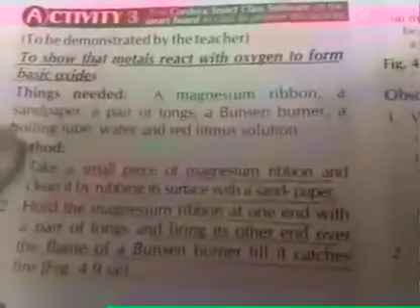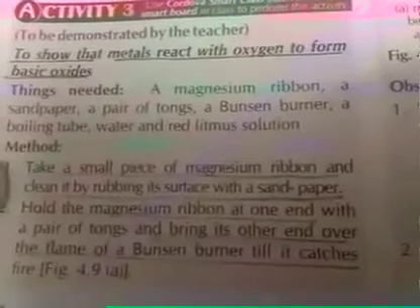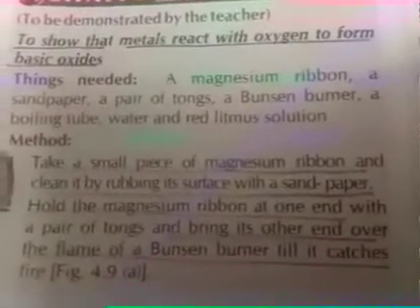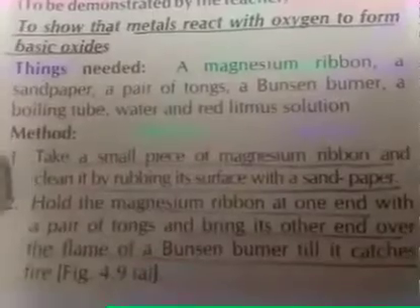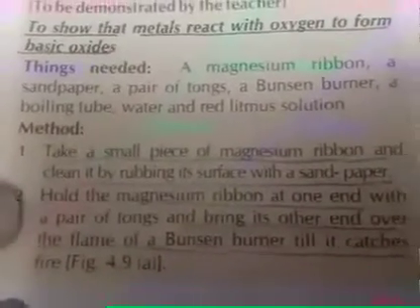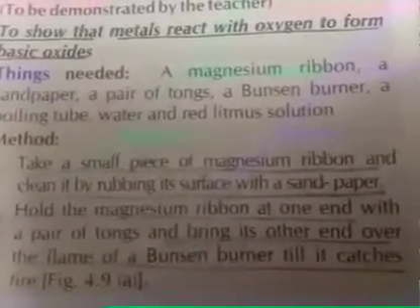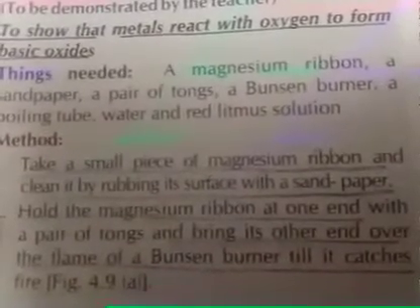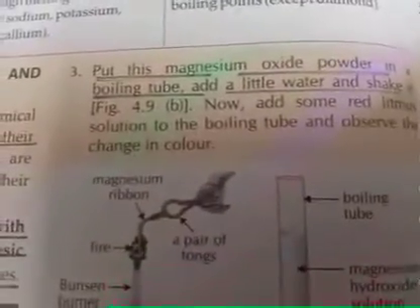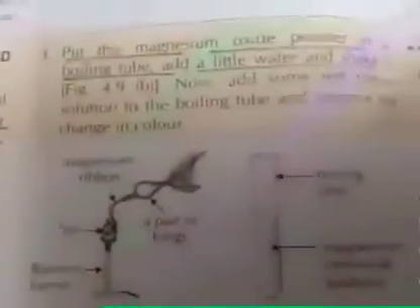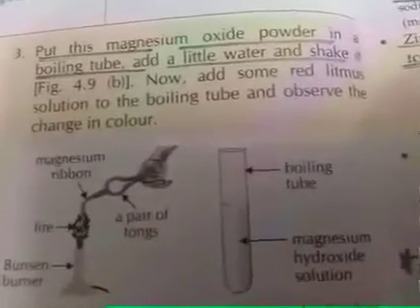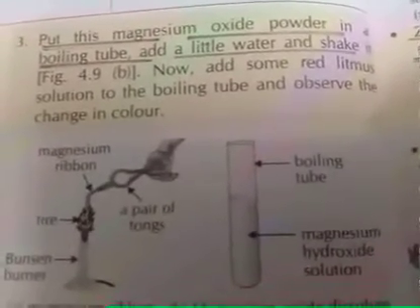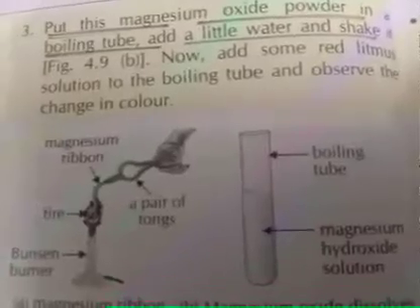Now what we will do, we have to take a small piece of magnesium ribbon. We have to clean its surface by rubbing the sandpaper. Now we will use a pair of tongs to hold this ribbon, and we will allow this magnesium ribbon to burn till it catches fire. Now what happens? Put this magnesium oxide powder in a boiling tube with a little water and shake it. Now we will add some red litmus solution to the boiling tube, and we will see the color change.